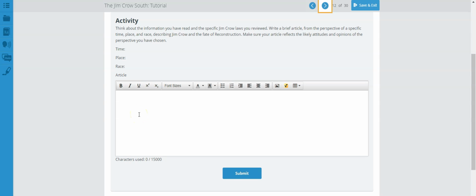If you are a white female or male and you are happy that Reconstruction is not really happening, what are you saying? So make sure you provide at least one to two paragraphs of your article, and make sure you have your time, your place, and your race. Once you're done with that, you can move on to the next page of this tutorial.